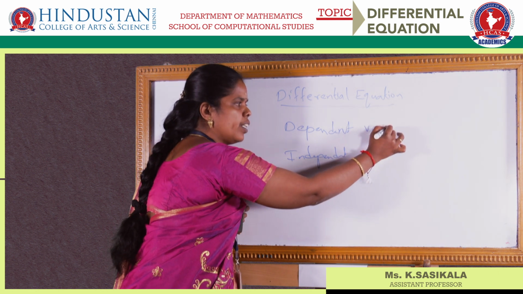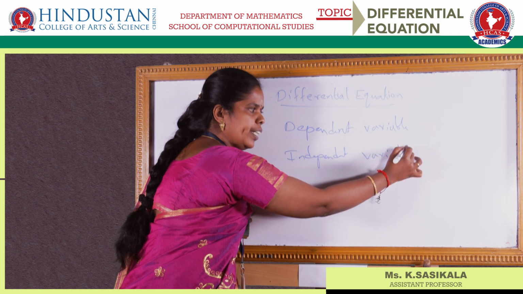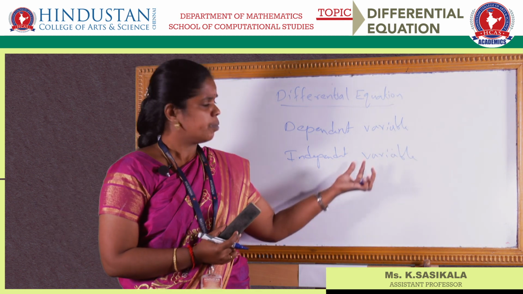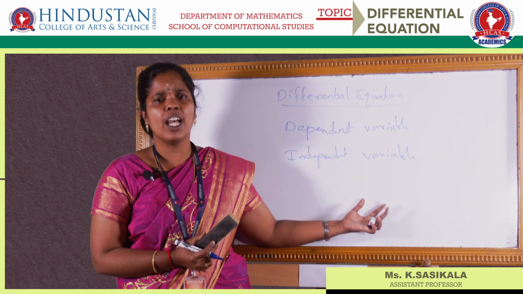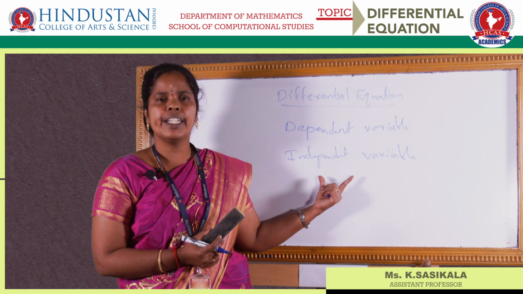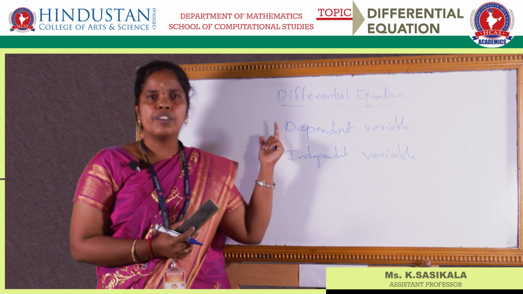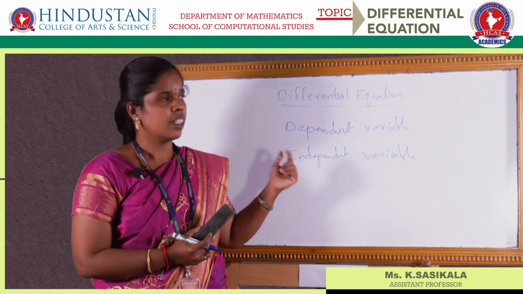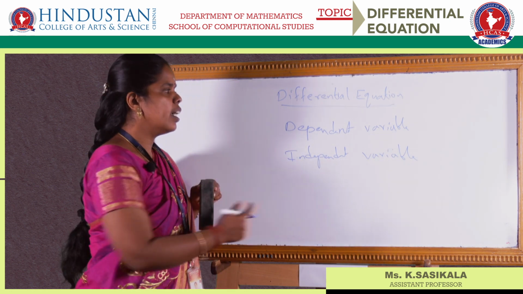Dependent variable I will tell you later. First we will go for the independent variable. An independent variable is nothing but time, which moves on and on, which does not have any constraint. Then we say it is an independent variable. For a dependent variable, we can have a particle which moves in a certain space. The position of a particle at a particular time is said to be the dependent variable.